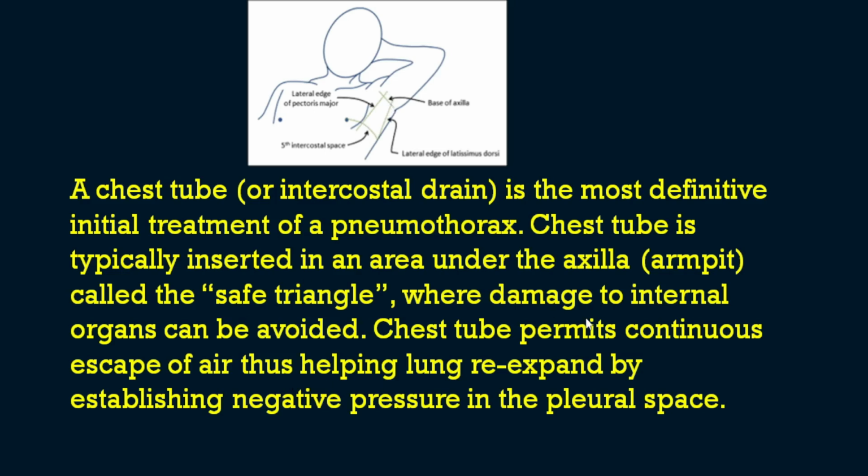So the chest tube permits the continuous escape of air, thus helping the lung to re-expand by establishing a negative pressure in the pleural space. This is the principle behind the chest tube insertion. Lung re-expansion happens with establishing a negative pressure in the pleural space by inserting the intercostal drainage. So you can see the safe triangle here below the axilla.